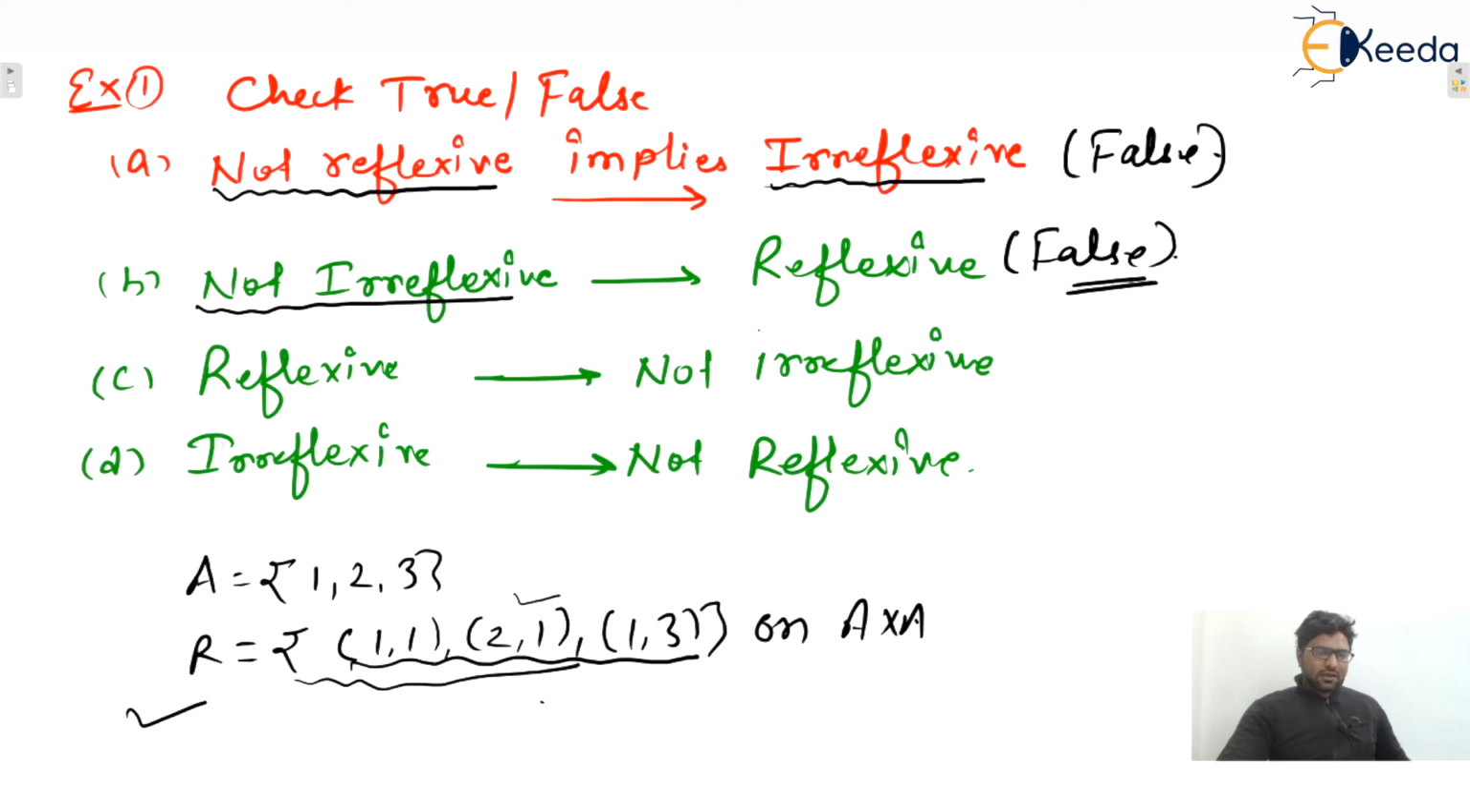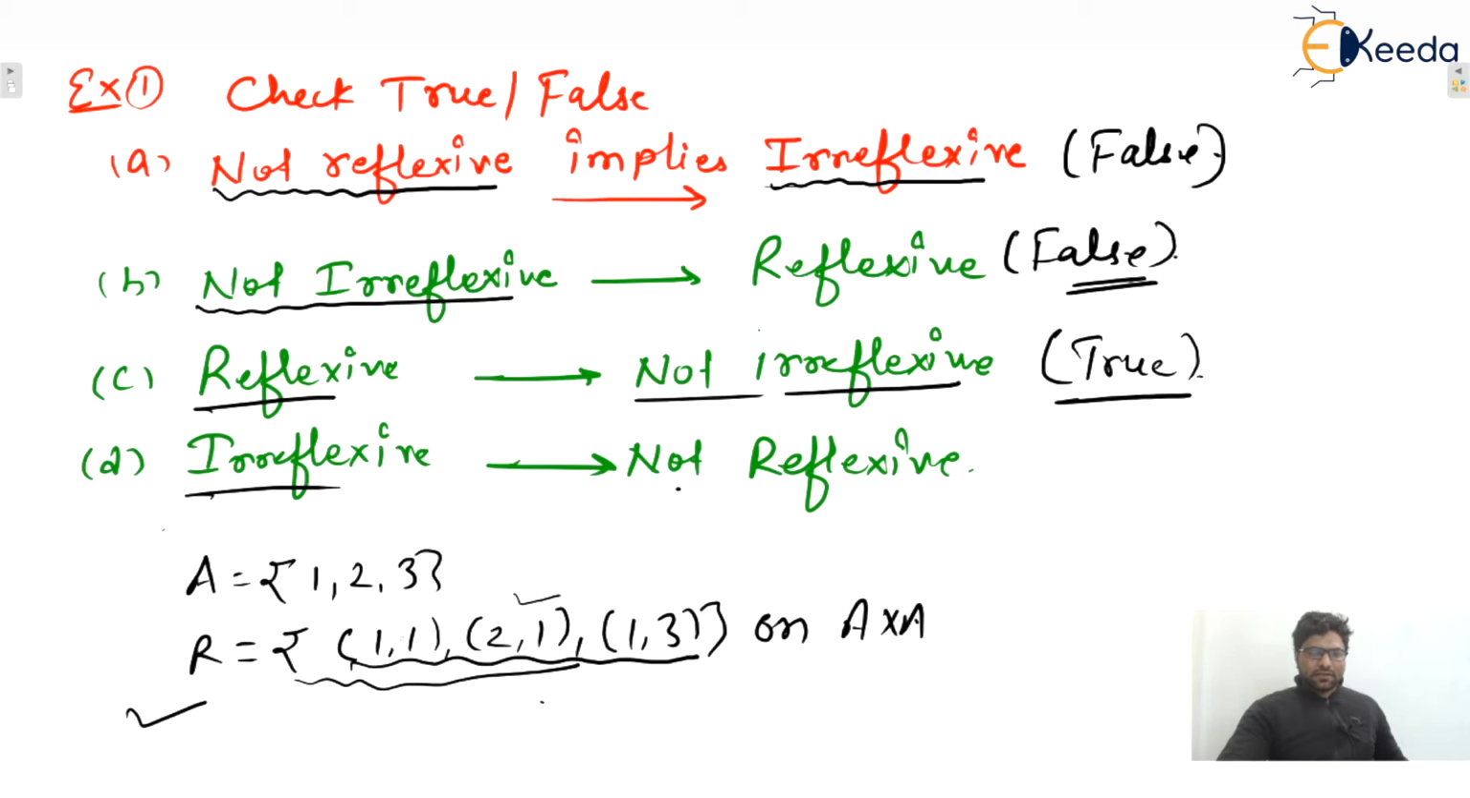Then the third one is reflexive implies not irreflexive. Yes, this is true. If a relation is reflexive, then it is guaranteed that it won't be irreflexive. And the final one is irreflexive implies not reflexive. This one is also true.